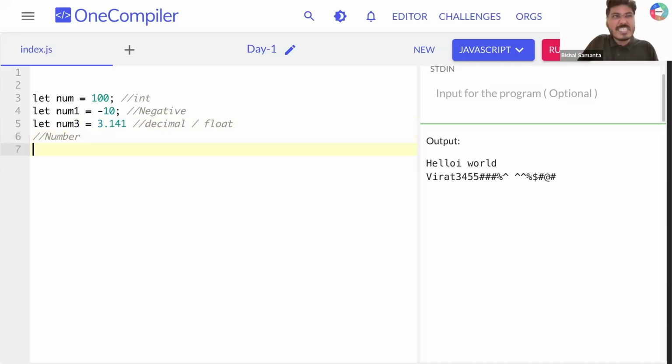Someone is typing, sir, everything written in double quotes, is it a string? Yes. So whenever you see data written inside double quotes, or it can be single quotes also, in both cases you will consider it a string.